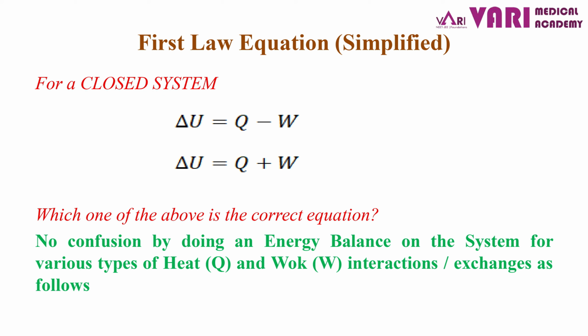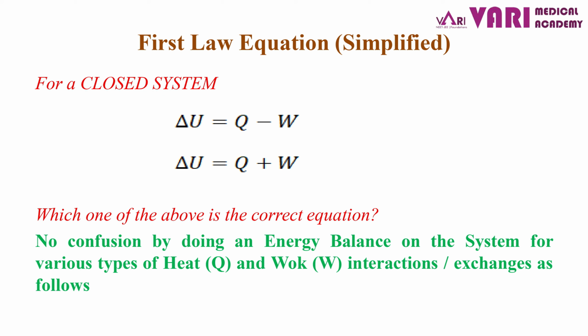You have studied what a closed system is. A closed system is one in which only energy interaction happens between the system and the surroundings. Energy interaction can happen either as heat or work. There is no mass exchange between the system and the surroundings. So a closed system is considered, and the first law is applied to a closed system.